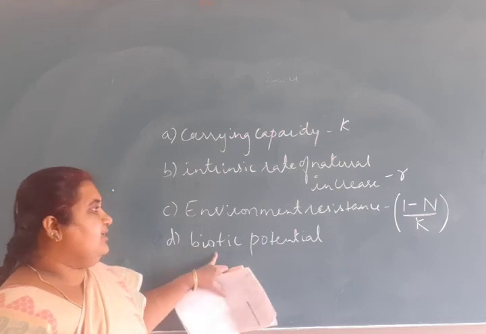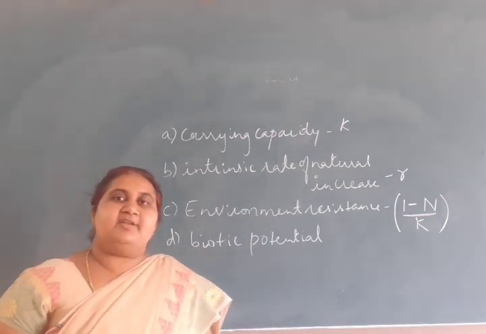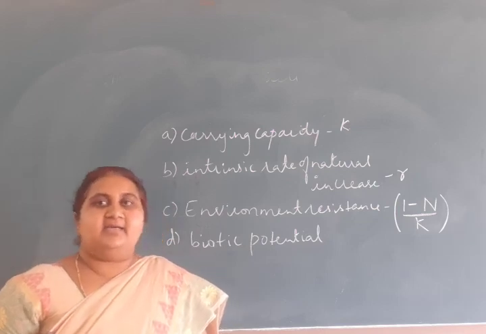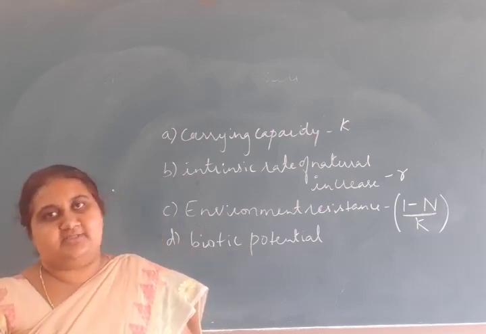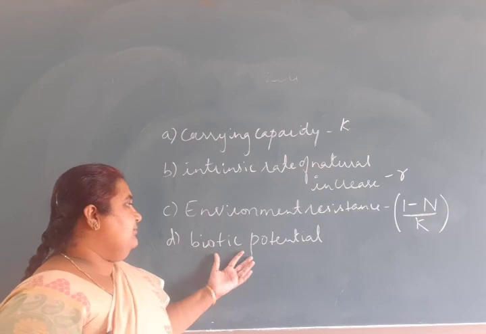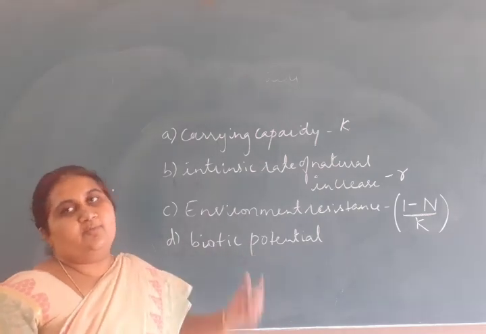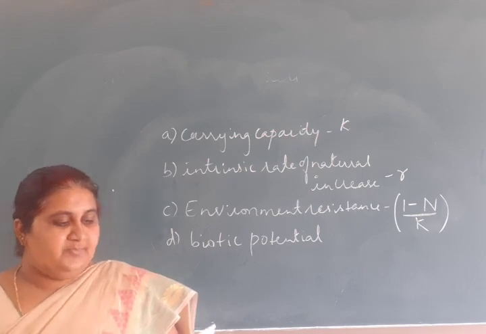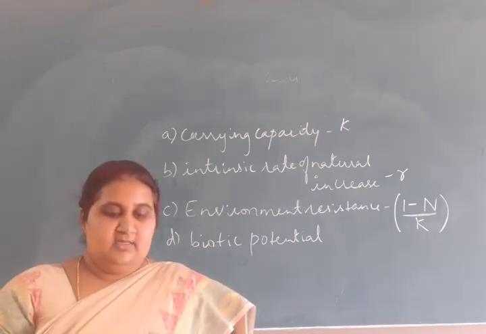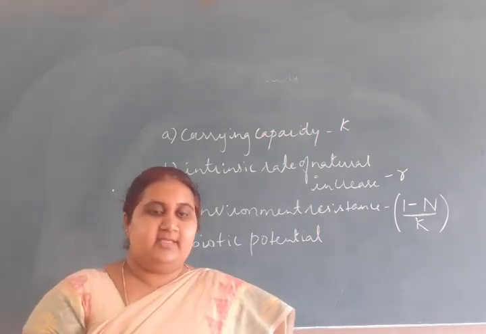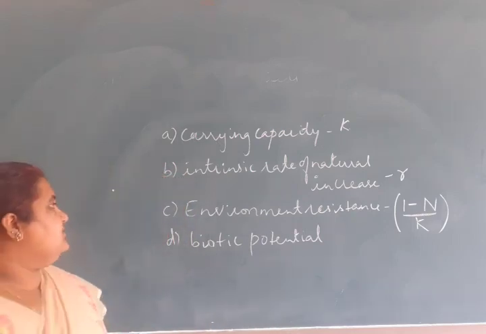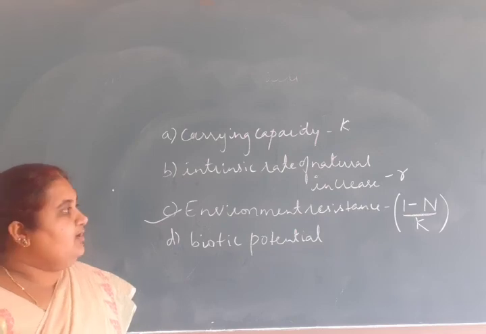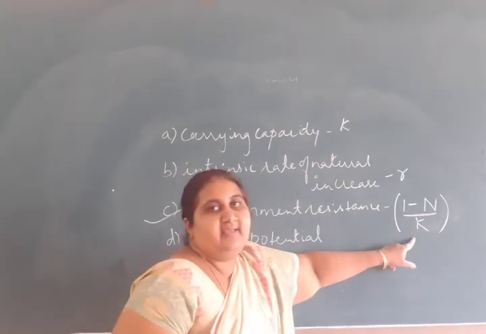What is biotic potential? The maximum reproductive capacity under ideal conditions is called biotic potential. So in question 21, in the growth pattern, what does 1 minus N by K represent?